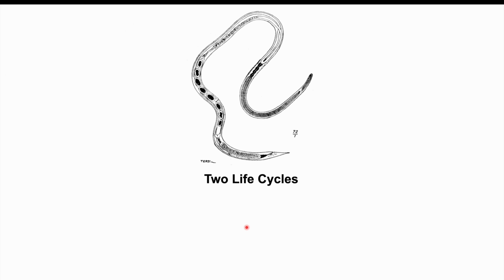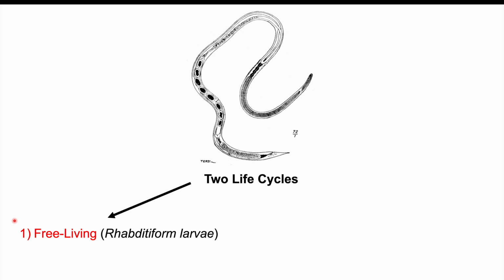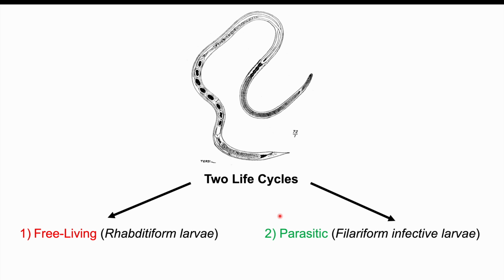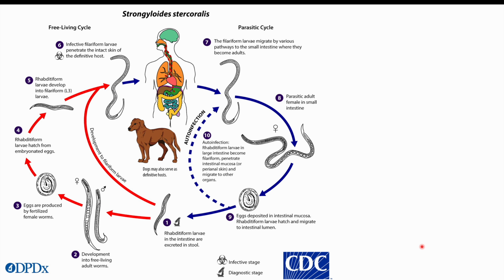Now let's talk about the pathophysiology of infection by these nematodes. These Strongyloides nematodes have two life cycles. One life cycle is a free-living life cycle, where they are in the form of a rhabditiform larvae, and the second life cycle is a parasitic life cycle, where they are in the form of a filariform infective larvae. So those are the two life cycles. Now let's talk in more detail how they cause infection.